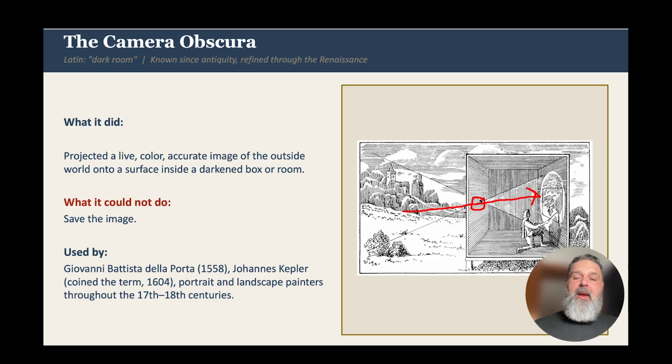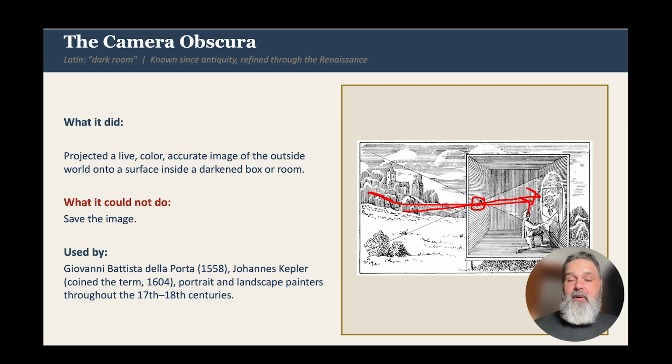Artists used portable camera obscuras as drawing aids from at least the 16th century. This one here was more room size, and it was considered portable, but they would set it up. And remember, there's no empty wall here. It's a fourth wall. We're using our imaginations to peek through it. But in this dark room, with the hole poked in the wall, light bounces off of the subjects, or what they want to draw or paint, passes through that hole, and then displays inverted on the wall.